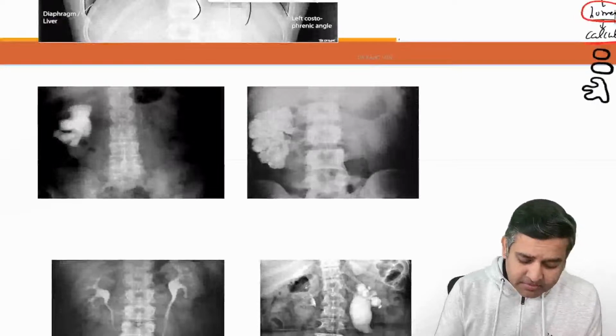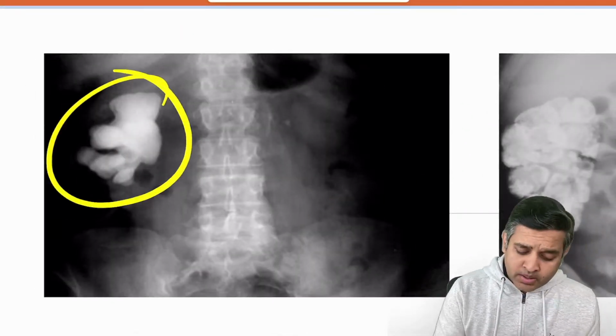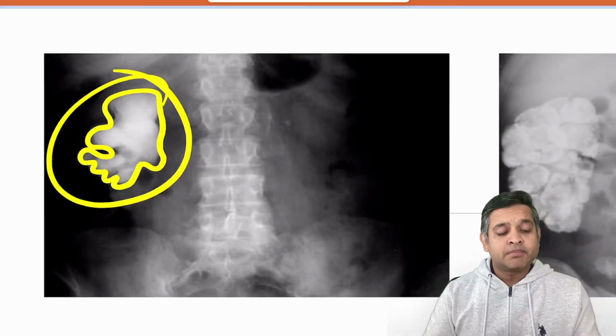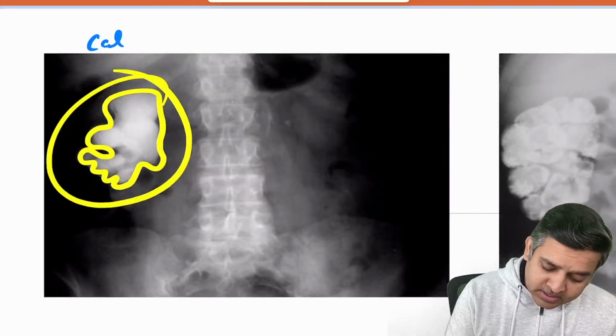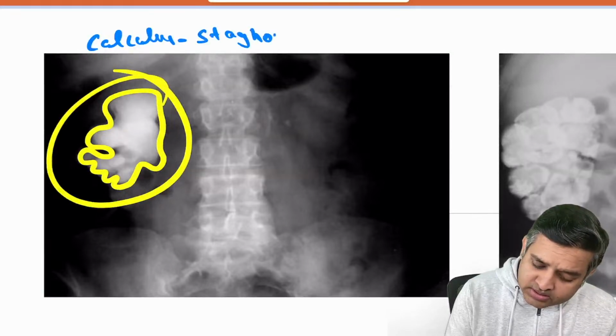Now let us take an example. Now let us see this. I am seeing a white structure which is taking the shape of a renal pelvis, and because it is taking the shape of a renal pelvis, always remember this is calculus. And what is the name of this calculus? This is a staghorn calculus.